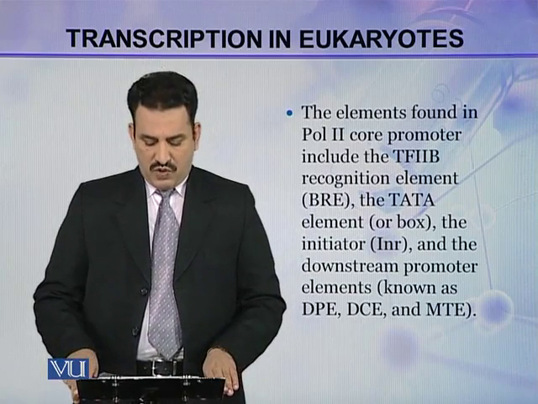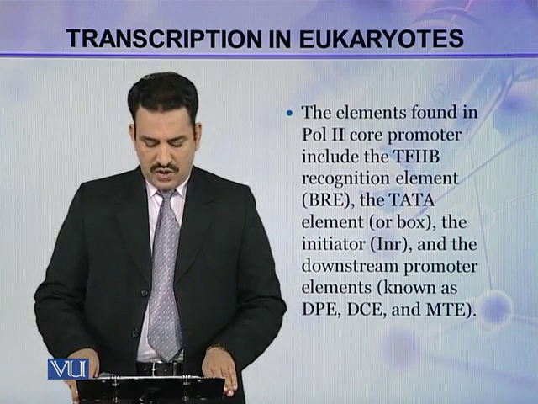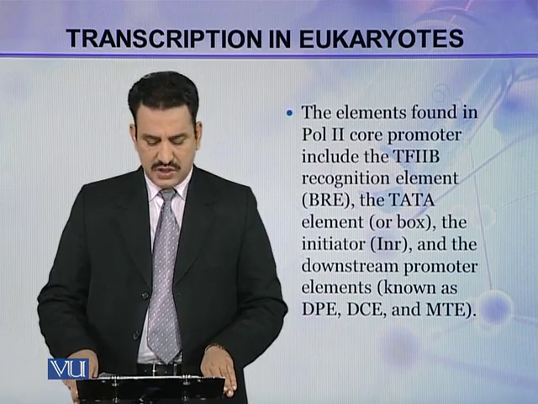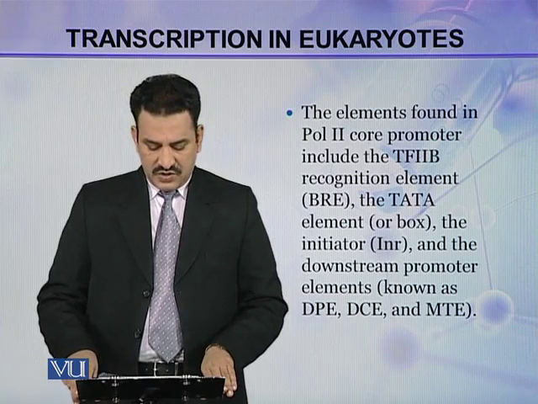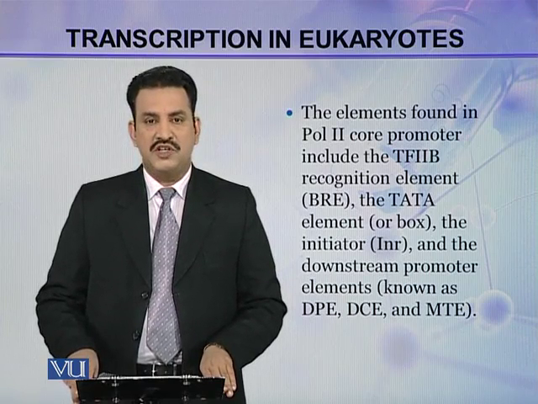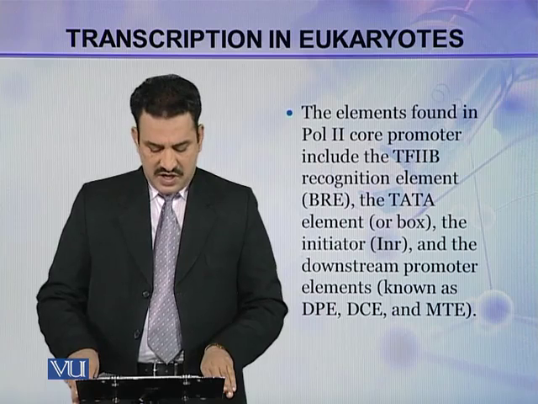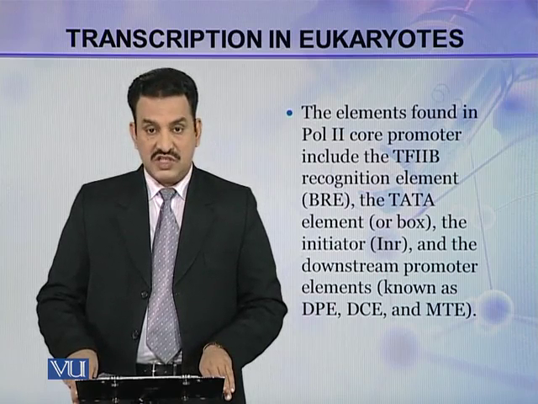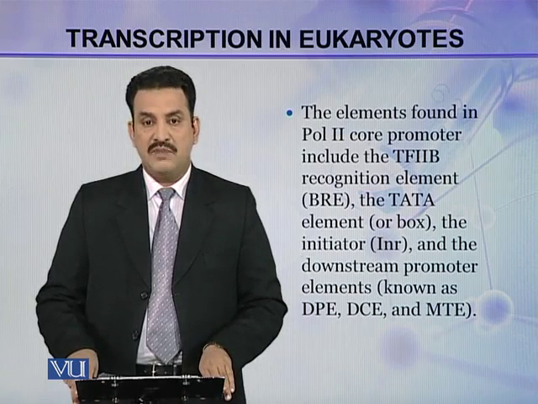The elements found in POL2 core promoter include the TFIIB recognition element, that is BRE, the TATA element or TATA box, the initiator INR, and the downstream promoter elements known as DPE, DCE, and MTE.